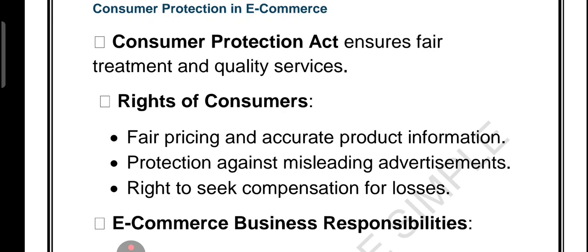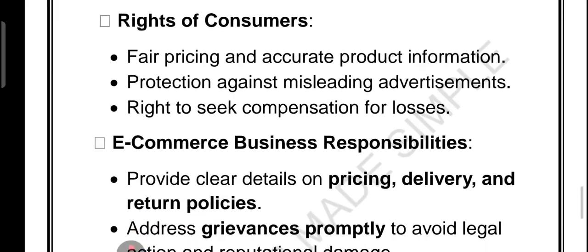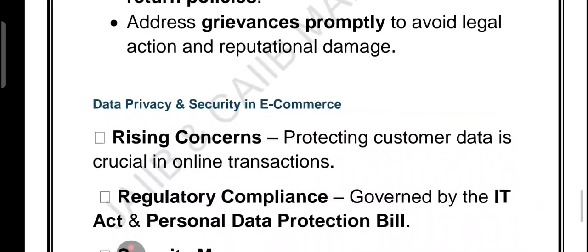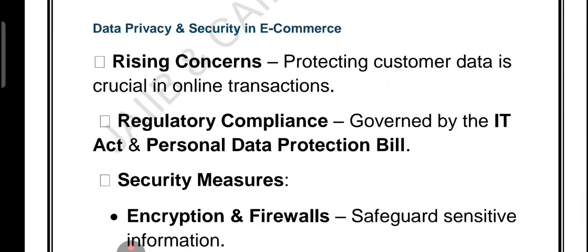For businesses, this means that they must clearly mention the product details, prices, delivery timeline, return policy. If not, they can face lawsuits, heavy fines, and even damage to their reputation. So that is called the Consumer Protection Act, right? Then comes data privacy and security. Every time we shop online, we share personal details like phone number, address, and bank information. That is why businesses must use secure servers and encryption to protect the data. In India, laws like the IT Act and the Personal Data Protection Bill make it mandatory to safeguard consumer information.